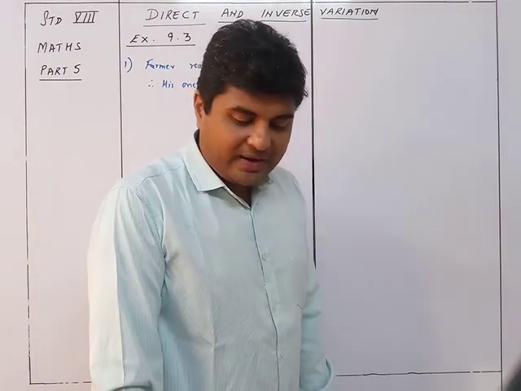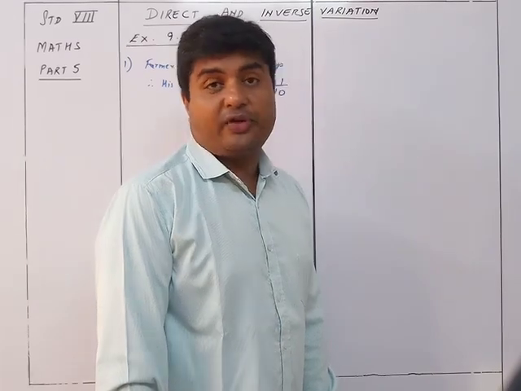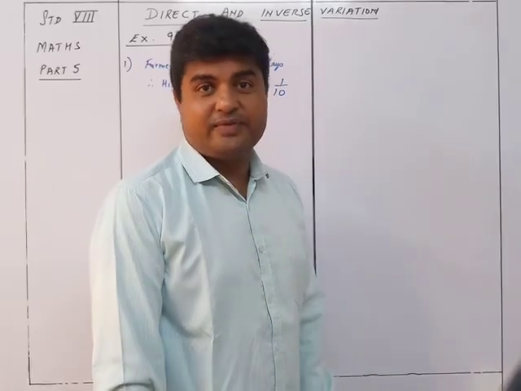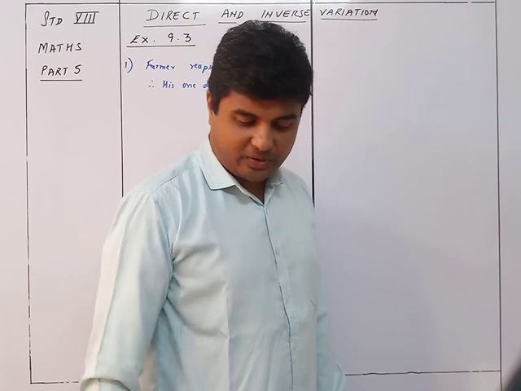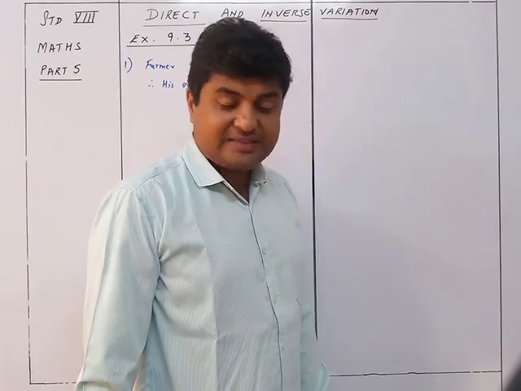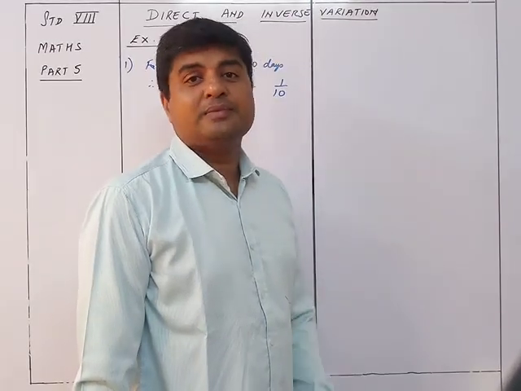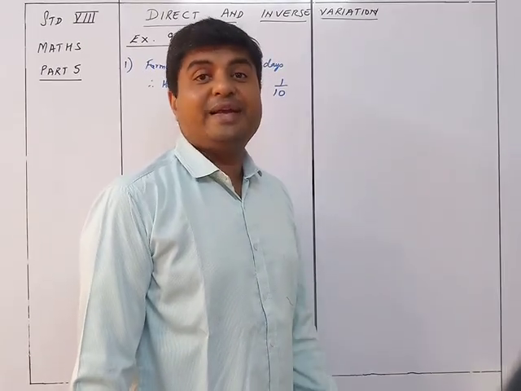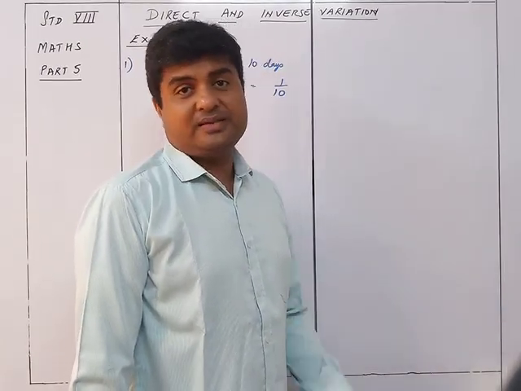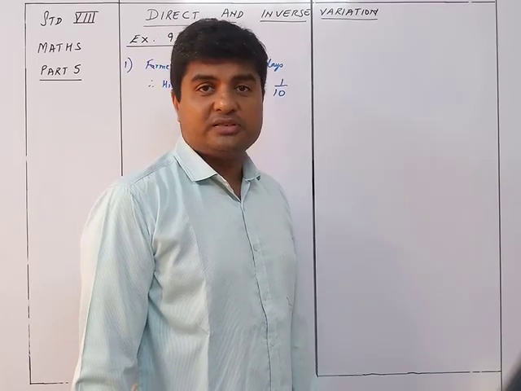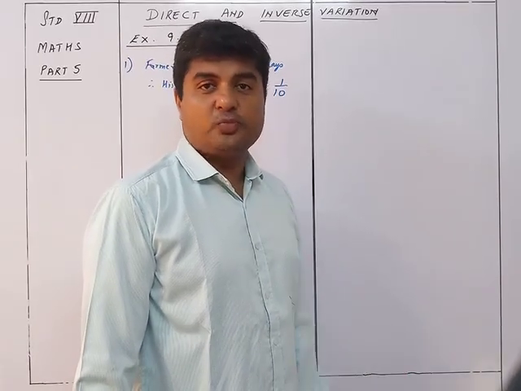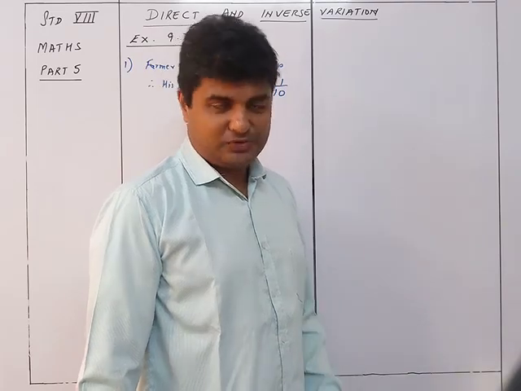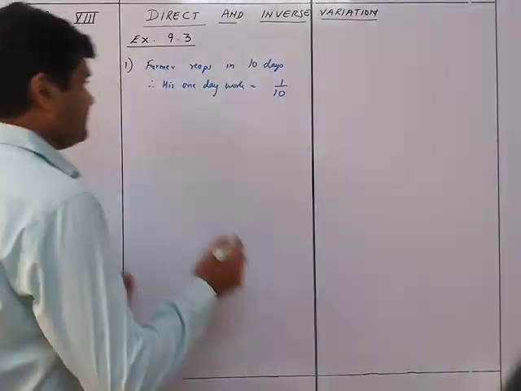Now, his wife can do it in 8 days, so she is faster. The reason is given here, and it's quite funny: she does not waste time smoking. The farmer is busy smoking in between, so he wastes his time. That's why he takes 10 days to complete the work, whereas his wife, who doesn't smoke, completes the work in 8 days. Quite funny, but yeah, it's good.